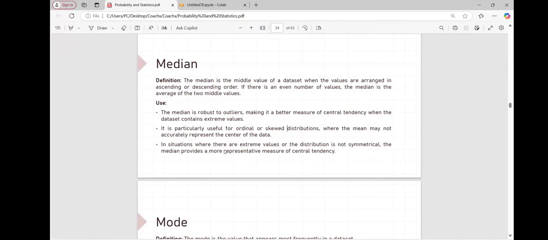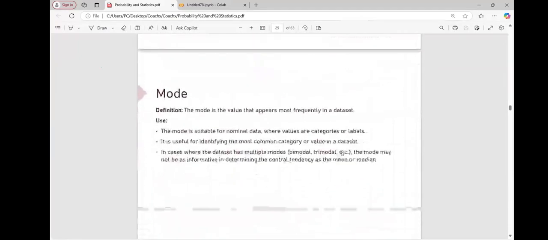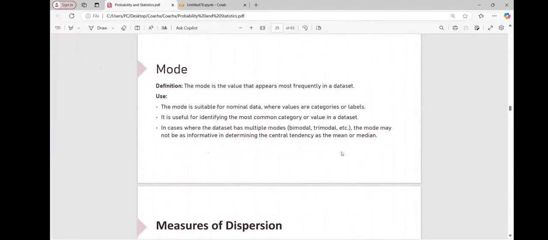In situations where there are extreme values, which are nothing but outliers, or the distribution is not symmetrical, the median provides a more representative measure of central tendency. That is the correct one. Whenever our data is not uniformly distributed, the median provides a more representative measure. We understand mean, we understand median. Now we'll understand mode.